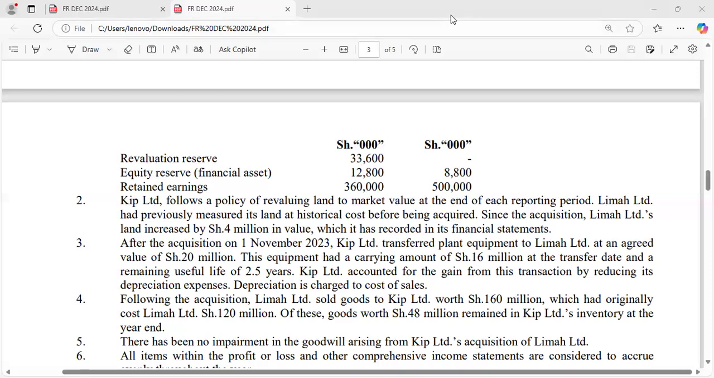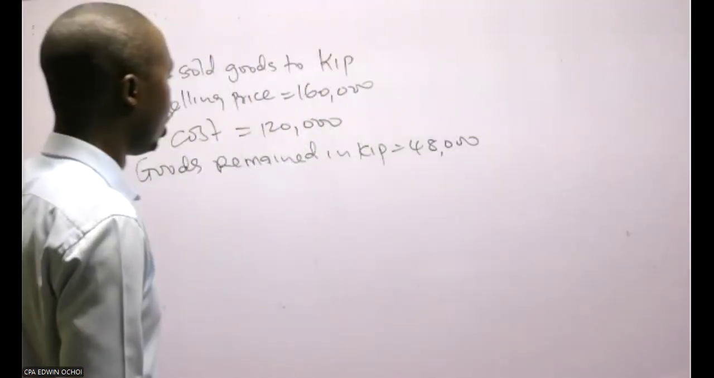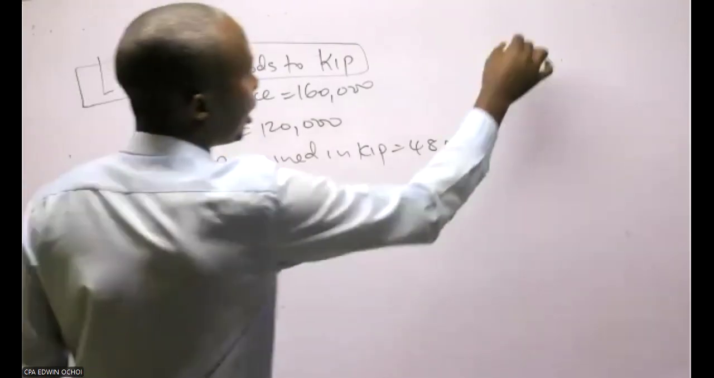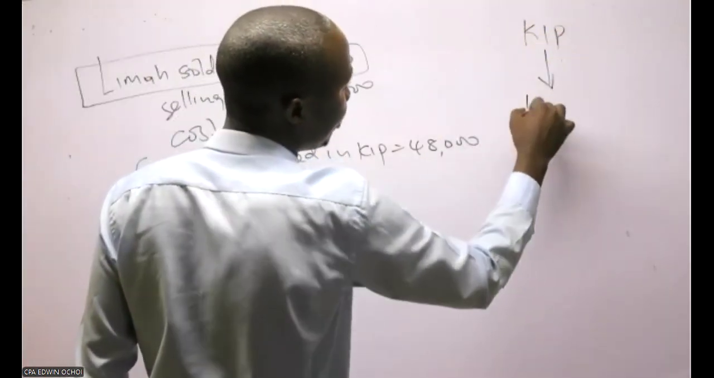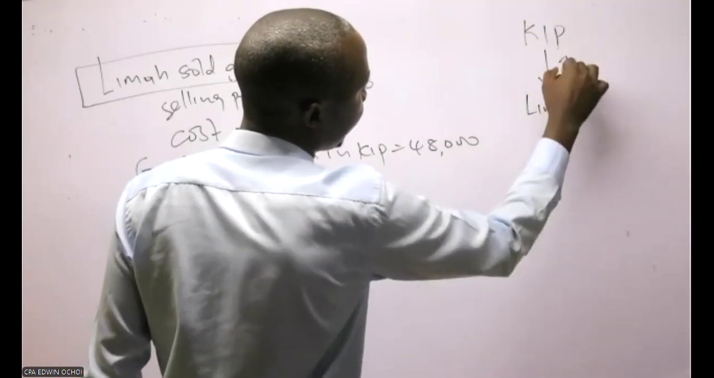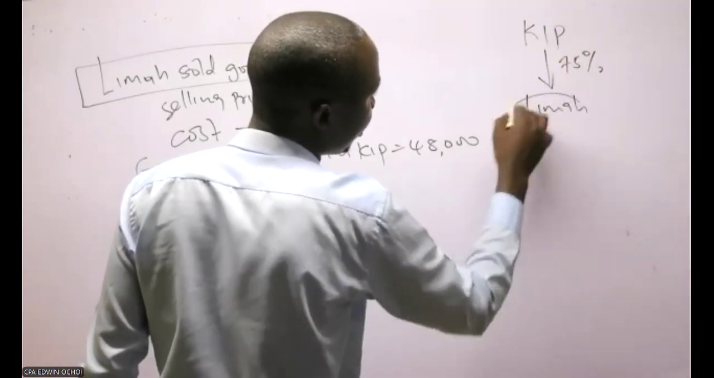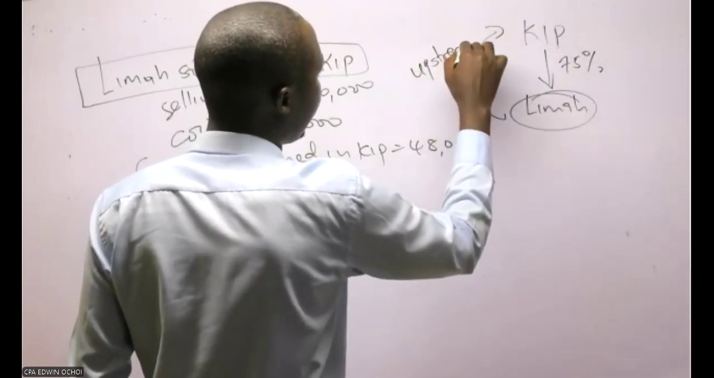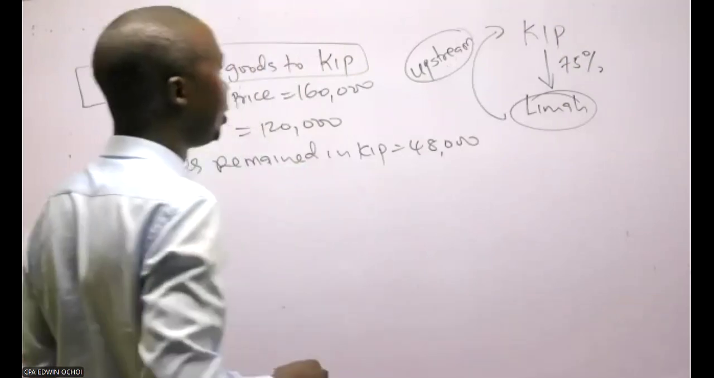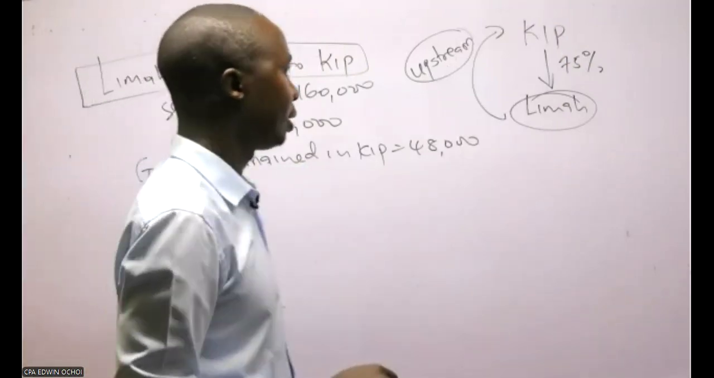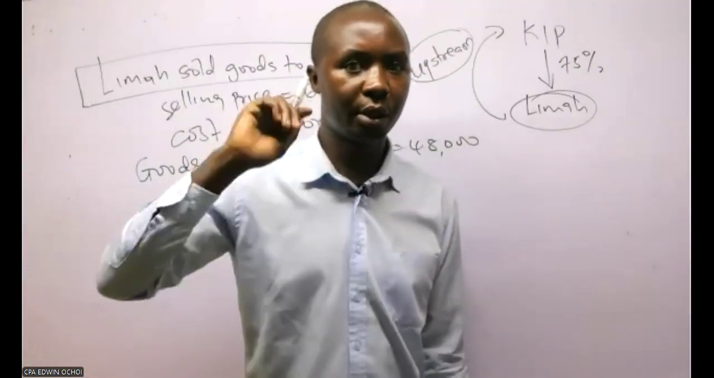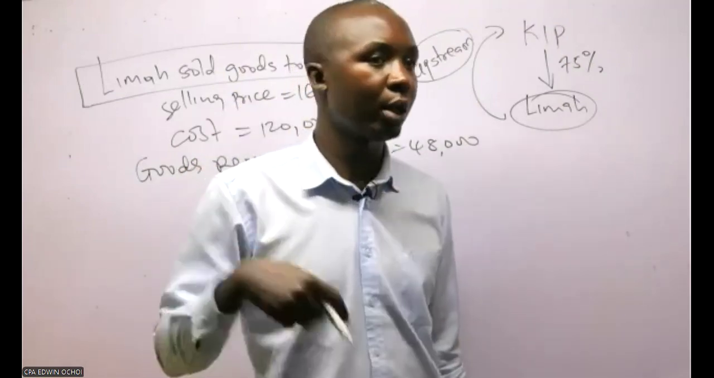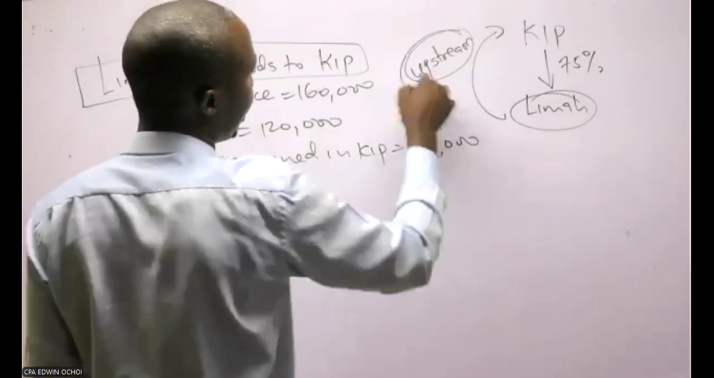What are you supposed to do here? Now these goods were sold from Lima to Keep. Remember, Keep had acquired 75% of Lima. So Lima is selling goods to Keep. That is an upstream sale. For goods you need to be careful: is it upstream or downstream? For the fixed asset it's obvious, from the parent to the subsidiary. For goods, it can be either from the parent to the subsidiary or from the subsidiary to the parent. So this is an upstream sale.